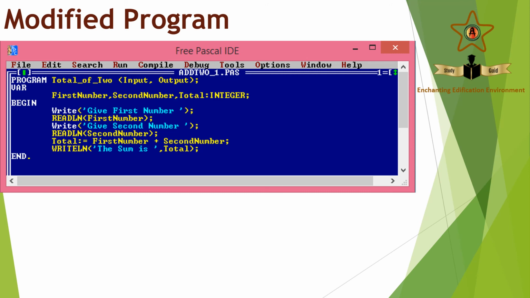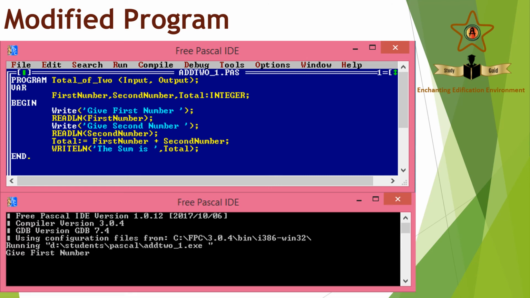This is a message that will appear on the screen, which is going to be a user instruction. Similarly, "give second number" will appear before we have to enter the second number. Furthermore, the answer is described using "the sum is". So this program is going to be much more useful or much more practical. We'll run this program and see.